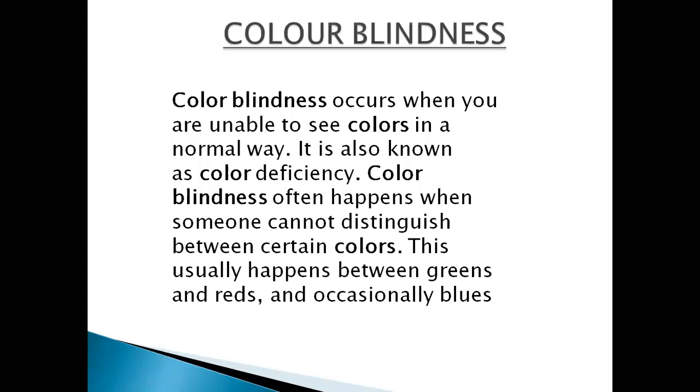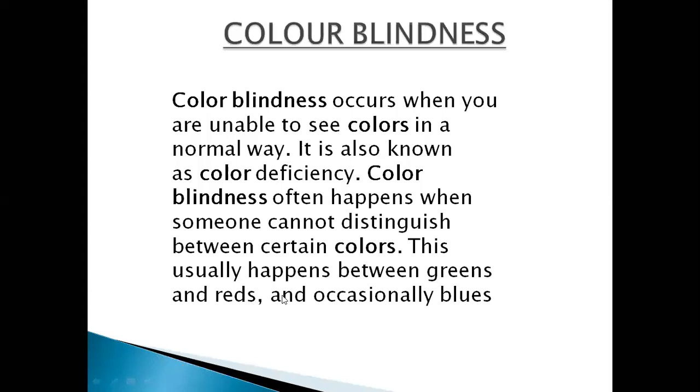Each type of cone recognizes one of the three primary colors: blue, green, and red. If any type of cone is not working well, it becomes difficult to recognize that color. Such a person is not able to distinguish the colors. The disease is called color blindness and it is a genetic problem. As I told you, these are the basic three colors. This is a common color blindness.